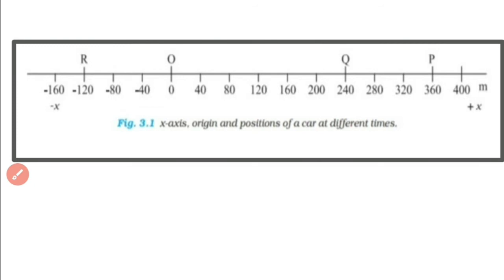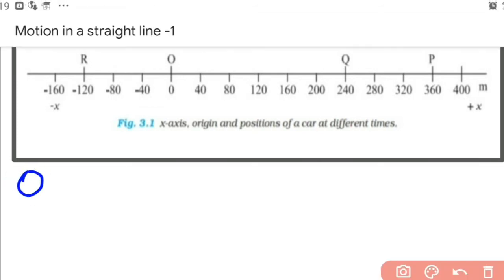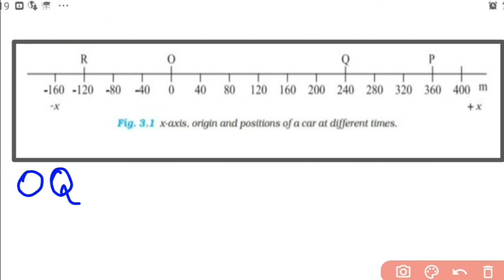Let's deal with path length first. It starts from O to P, so 360 meter is there. Then from P it goes to Q. How much is the distance from 360 to 240?